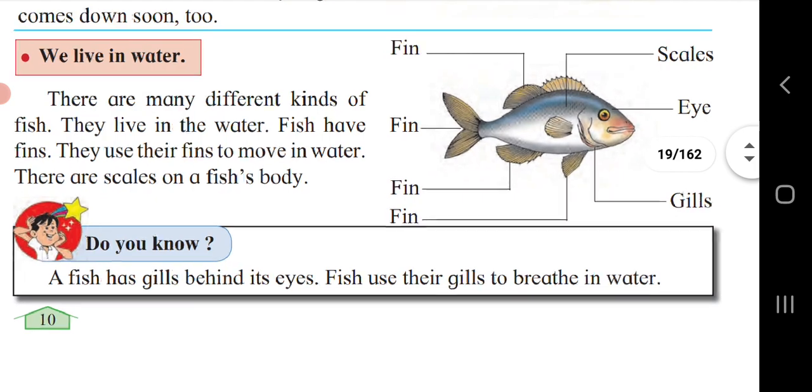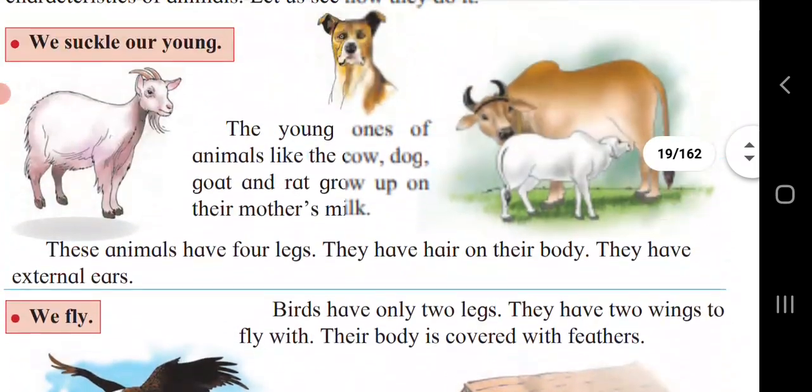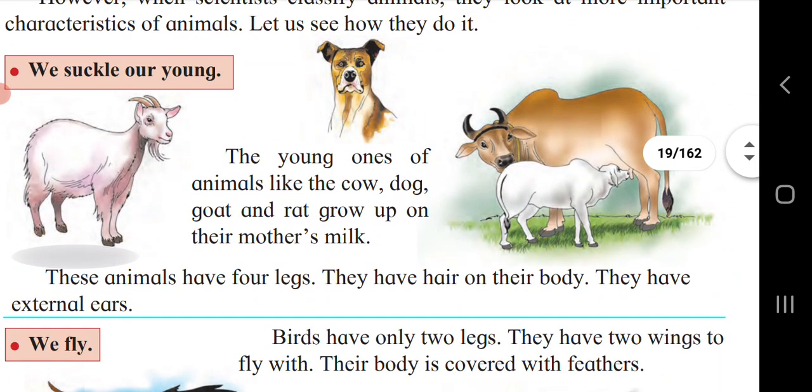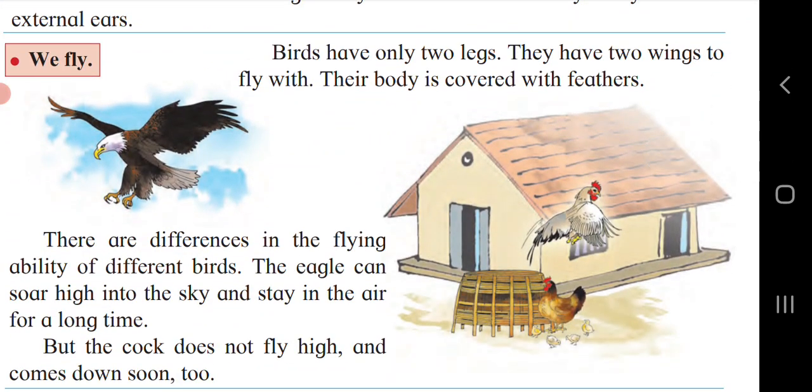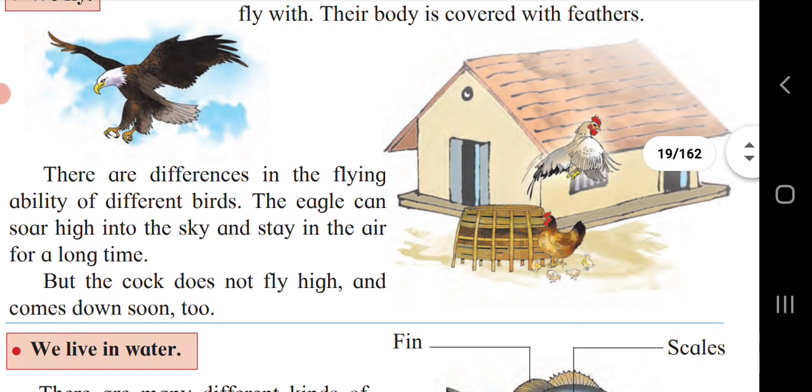We live in water. It means that these animals, we suckle our young, they have 4 legs and they are seen on the ground. They have hair on the body and their external ears are seen, like cow, dog, goat. And in we fly, the flying animals have 2 legs, 2 wings, and a feathery body. Examples are birds like eagle and parrot.